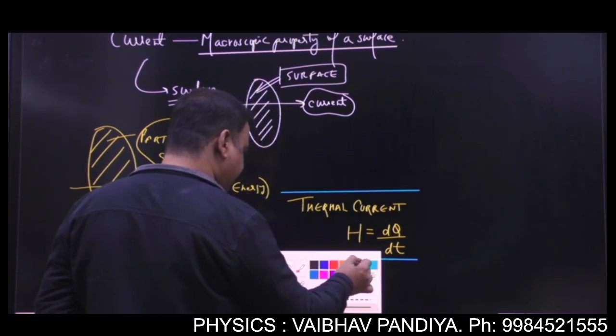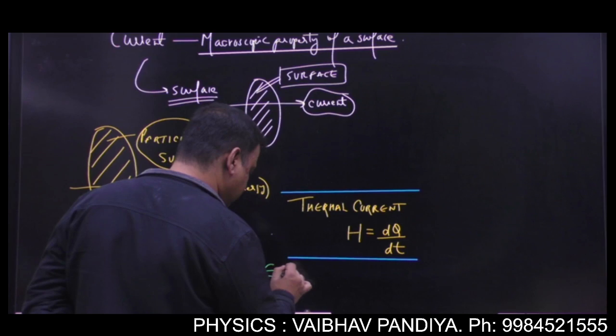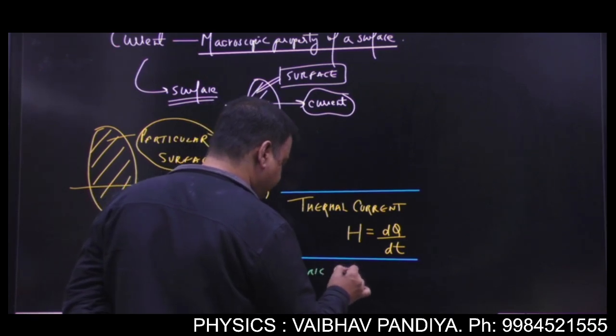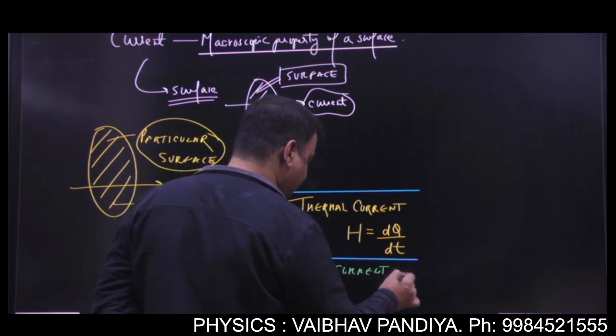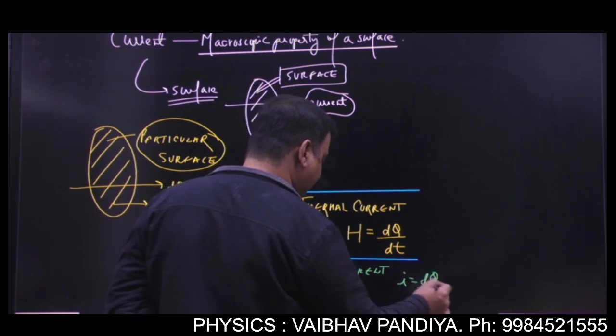You remember the electric current? The electric current is the rate of flow of charge. If charge is denoted as dq, so it is dq by dt.